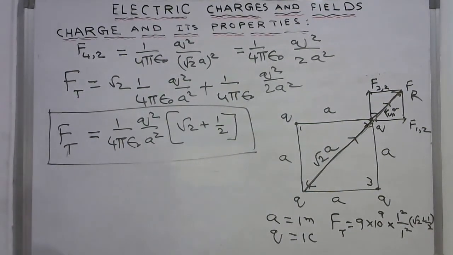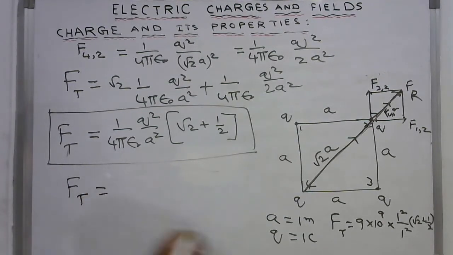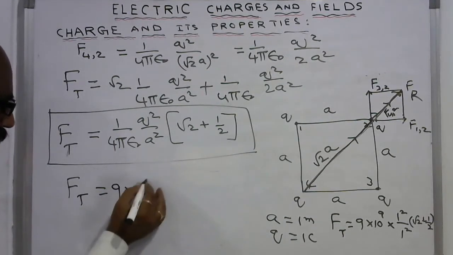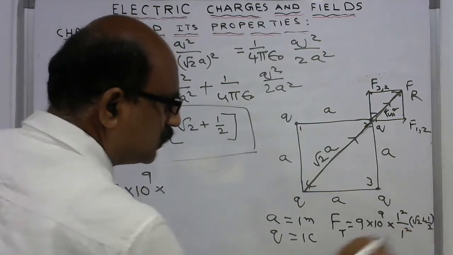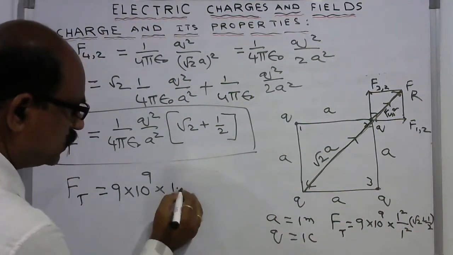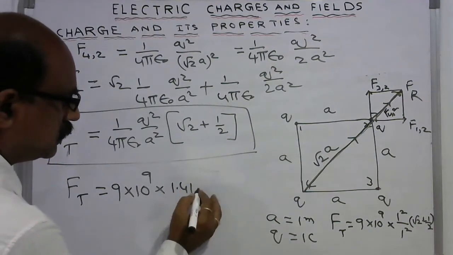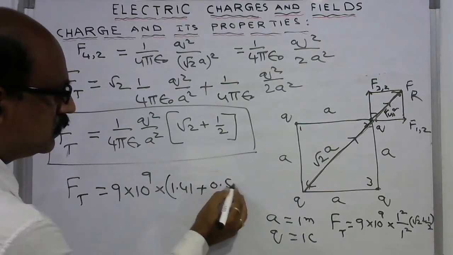So now what happened? So the F t is equal to 9 into 10 power 9 into 1 square by 1 square into root 2, which is 1.41, plus 0.50.